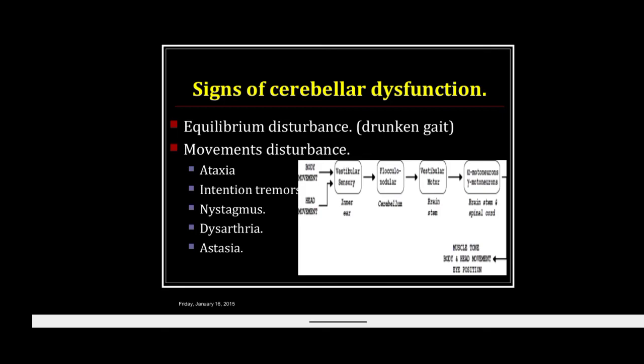So ataxia, these are the signs of the cerebellar dysfunction. There is intentional tremor. This type of tremor is characteristic of cerebellar lesions, being absent at rest and present during the movement, and the tremor intensifies on approaching the target.